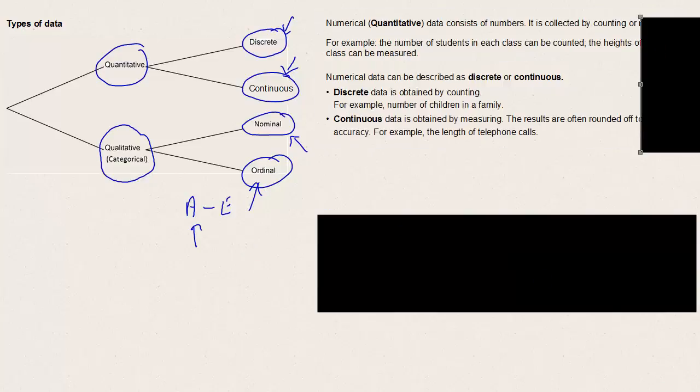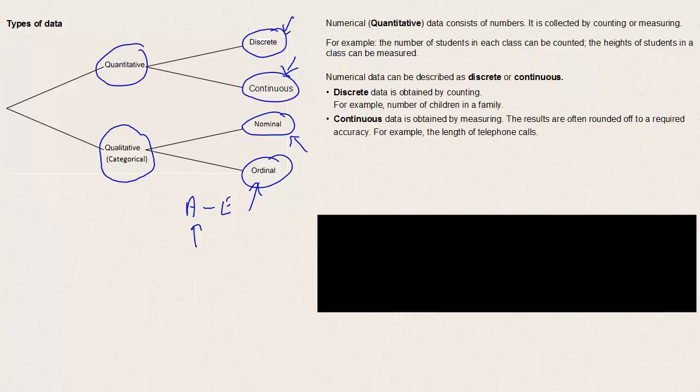Now let's look in a bit more detail at numerical or quantitative data. It usually consists of numbers, or in fact it always consists of numbers. It is collected either by counting or measuring, so counting number of passengers in a car, measuring somebody's height. So here's another example. The number of students in each class can be counted, the heights of students in a class can be measured. So numerical data can be described as discrete or continuous.